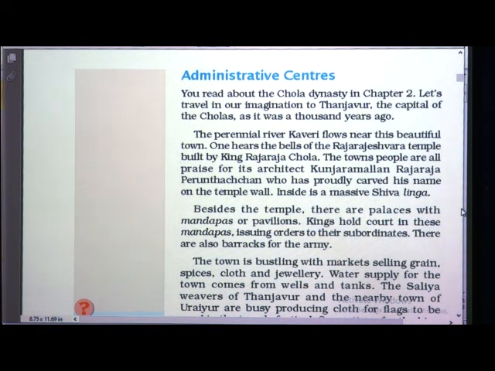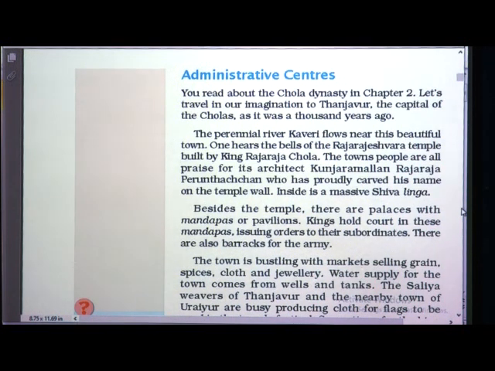The name is a bit difficult, but you can pronounce it Kanjaramallan Rajaraja Peruntachan. So he is the architect, and very proudly he carved his name on the temple wall.